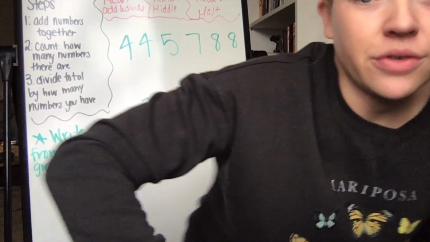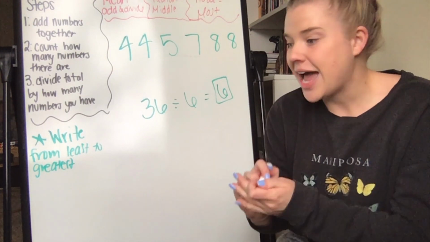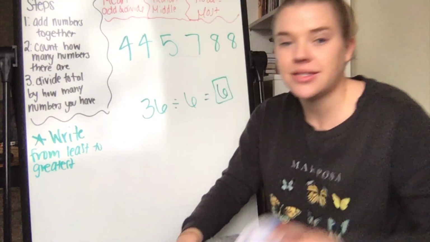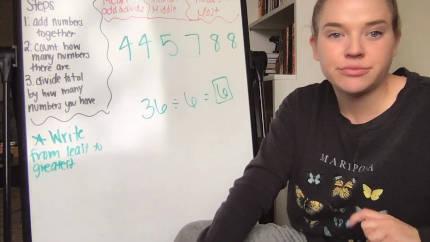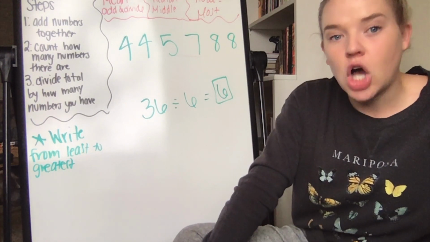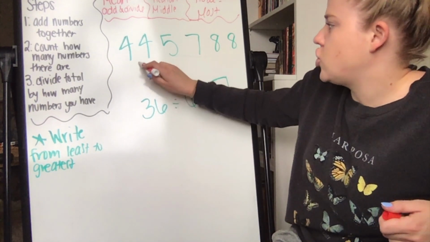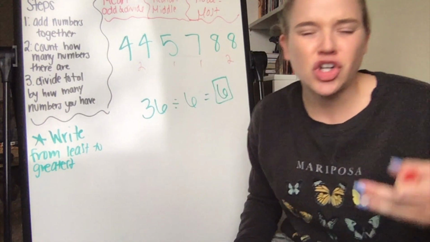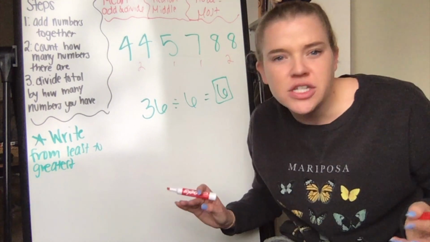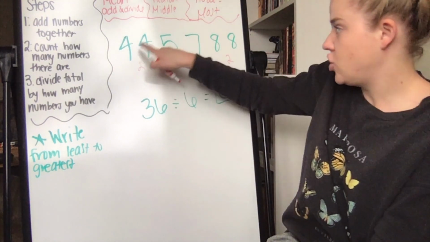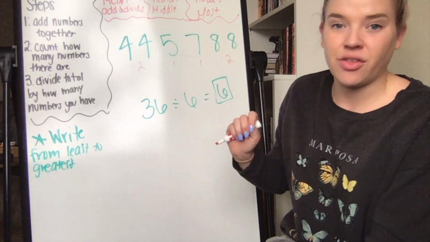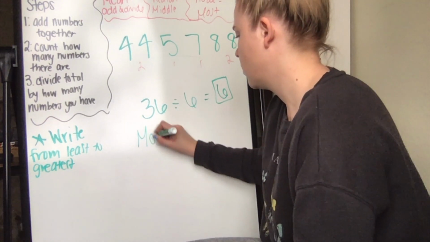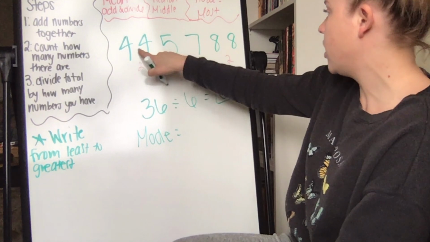Okay, so we've already done the mean, the hardest step. Now I actually do the mode next because the mode is honestly the easiest one. The mode is the most. That just means what number do you see most often. So I have 2 4s, I have 1 5, I have 1 7, and I have 2 8s. What's occurring the most frequently? What's on there the most often? What's the most common number? Well, there's 2 4s, 2 8s, and only one of the other numbers. So my mode on this problem would be 4 and 8.